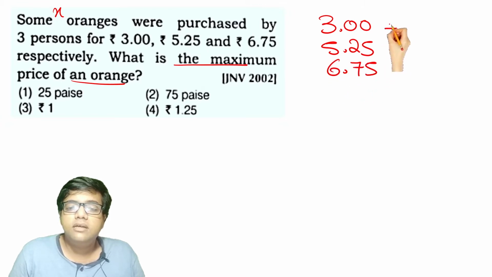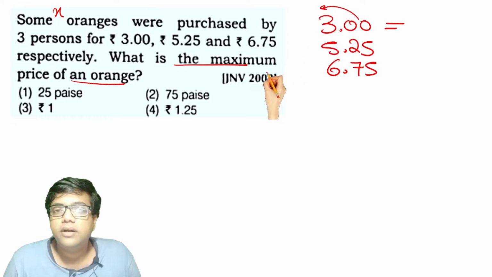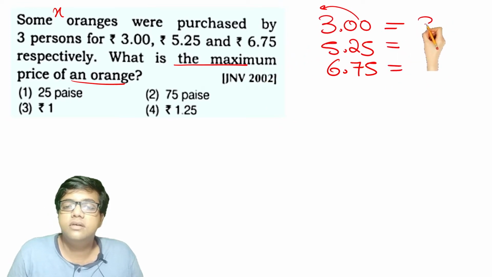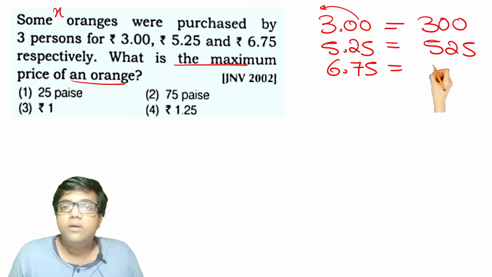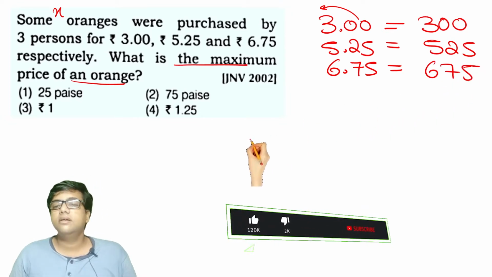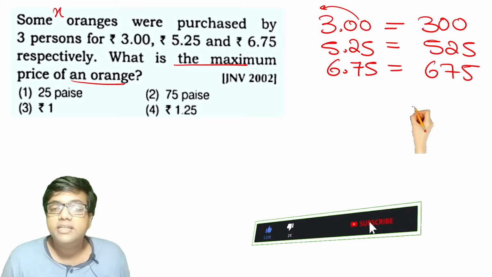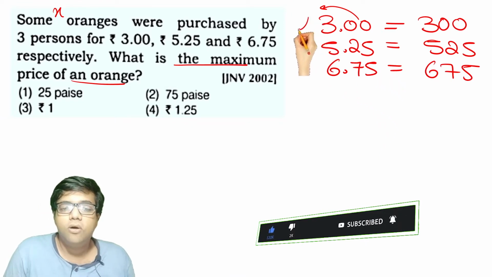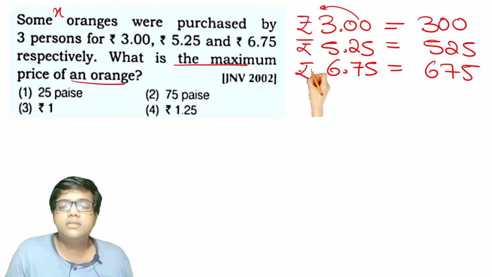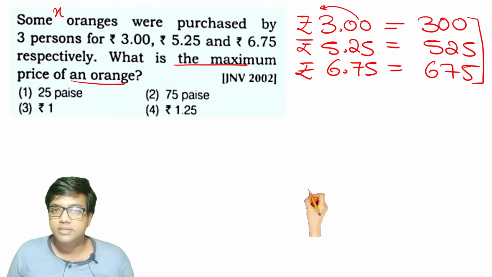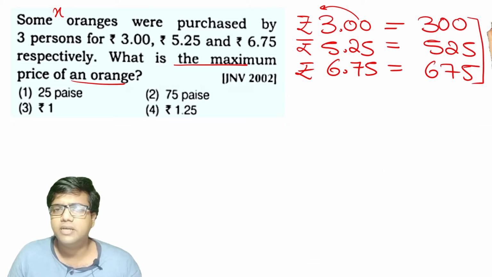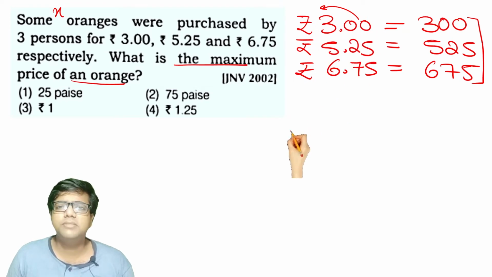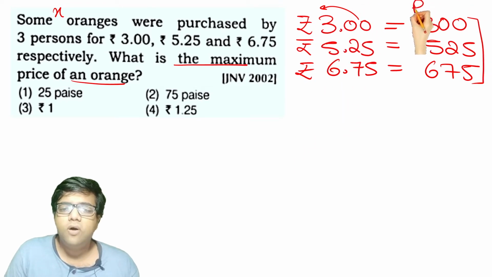If I shift the decimal point by an equal number of places to the right in all the numbers, it won't change my answer. So I will call them 300, 525 and 675. That means I'm taking them in paise. All of them were in rupees, right? Now I have converted them into paise. Converting to paise means multiplying these numbers by 100, then I will get them in paise.